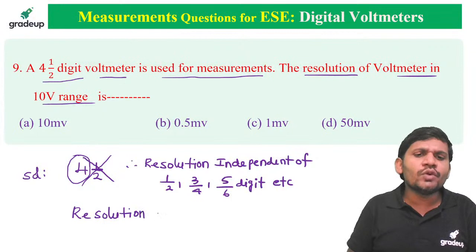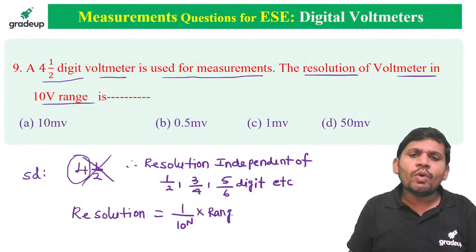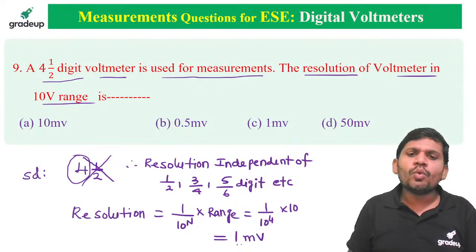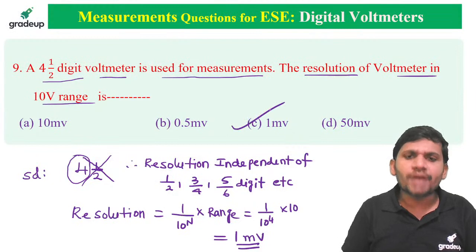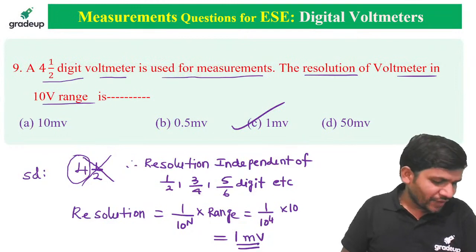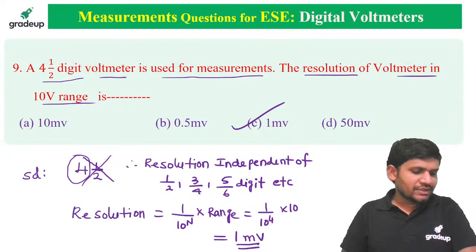Resolution equals 1 by 10 power n into range. Very important observation, students. 1 by 10 power 4 into the range, which is 10 volts. Then how much do you get? 1 millivolt. Yes, friends, option C is correct. Yes, Govindan, very good, option C is correct.